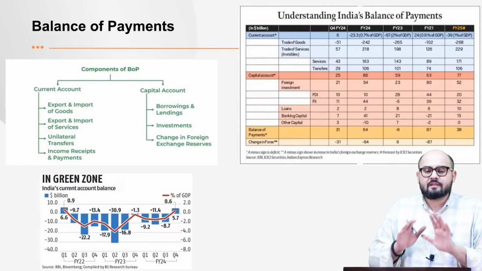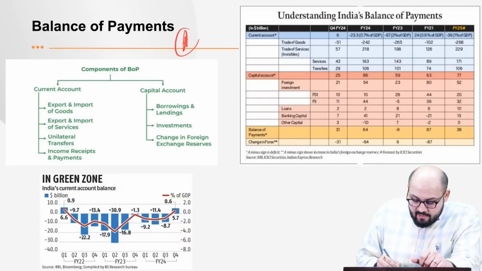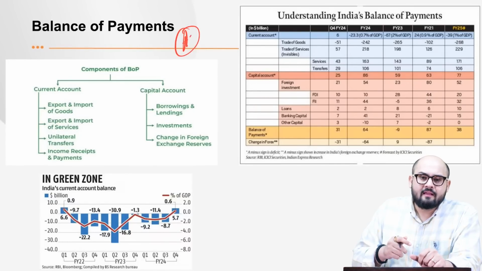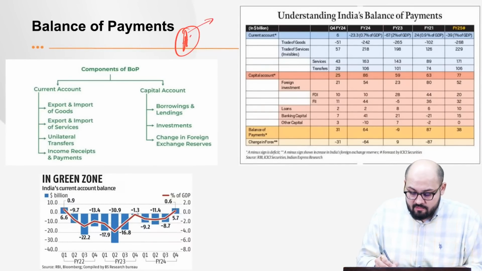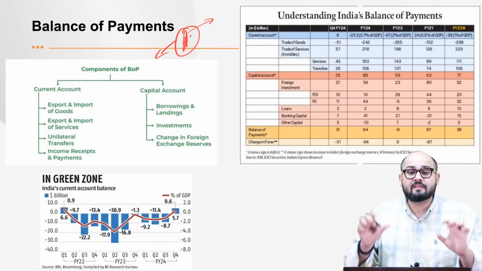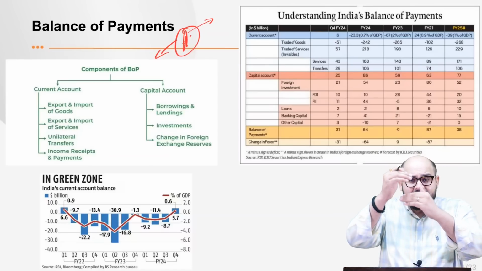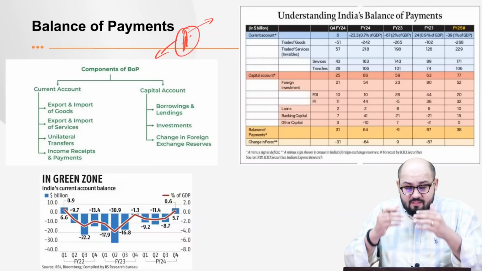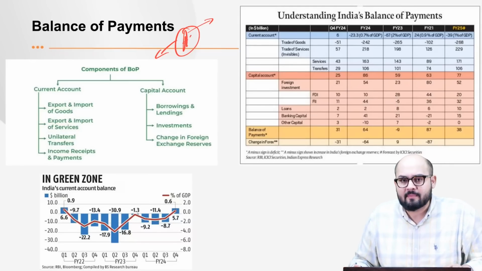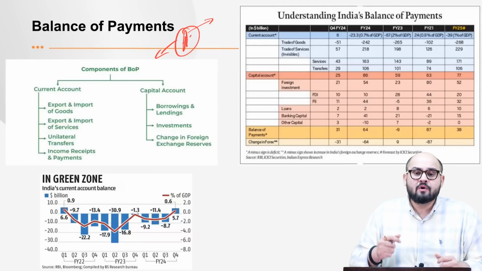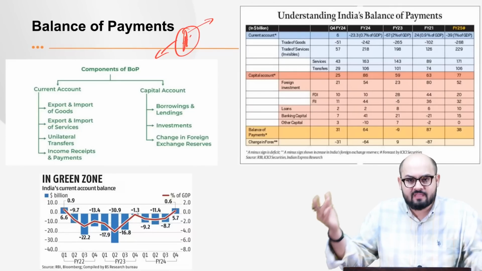Now see, what is balance of payment? We have a country A. Now this country A does economic transactions, different kinds of transactions with the world. I'm saying with the world, not with a particular country. So the list or the ledger of all the economic transactions which this country is doing with the world is seen in the balance of payment. So balance of payment gives you the view of what transactions a particular country is having with the world.